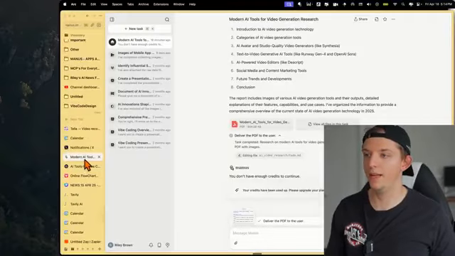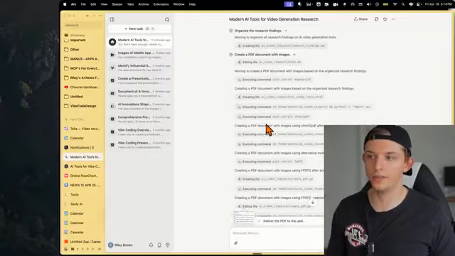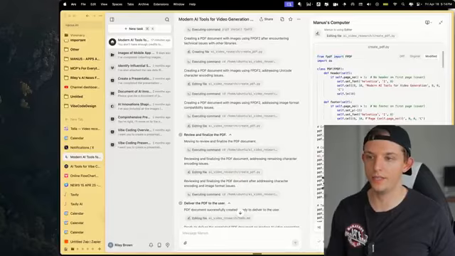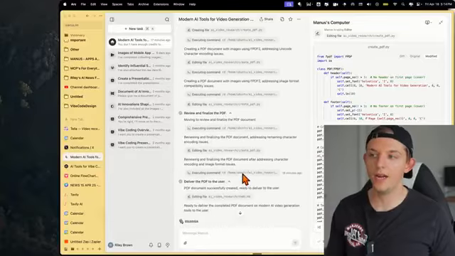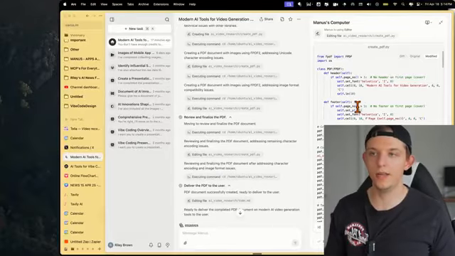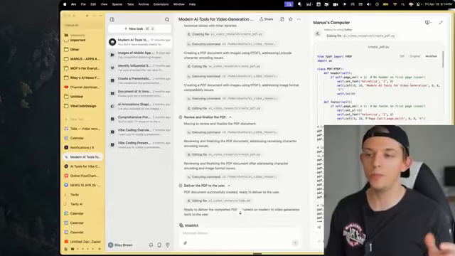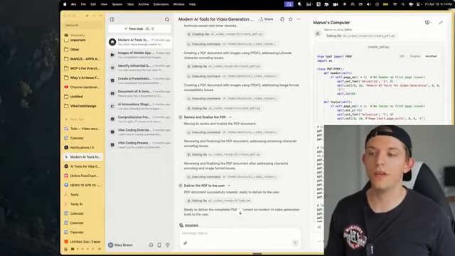If we go to Manus, we can see here that it returned. It went through all of these different steps, and you can check on them right here. Every single step you can see, and this allows you to actually see where in its reasoning it went wrong. So you can say, okay, I don't want you to do it like this, which can actually help you in the prompt that you create next.